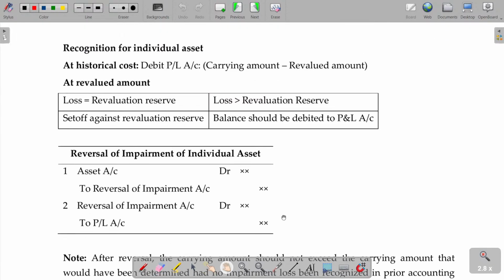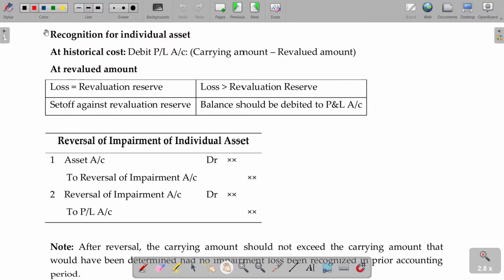Now, what happens here? How do you recognize individual assets? The difference between the carrying amount and this amount is debited to the P&L account. What happens if you already have a revaluation reserve? Debit there. If you don't have a revaluation reserve, debit to the P&L account.